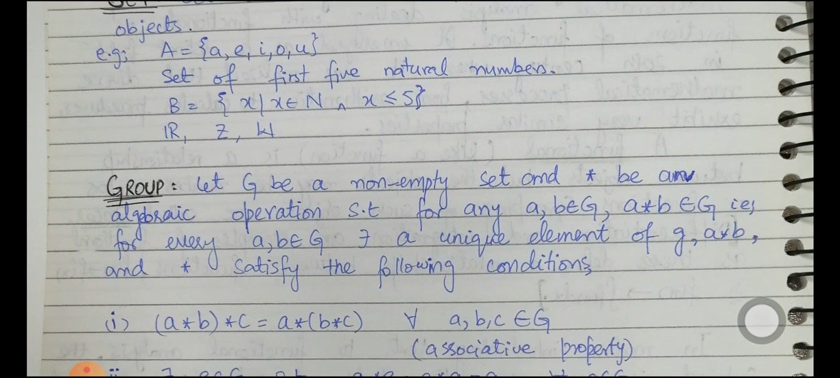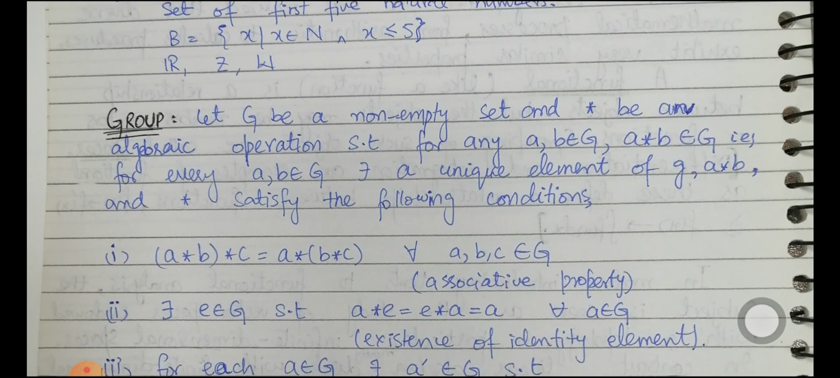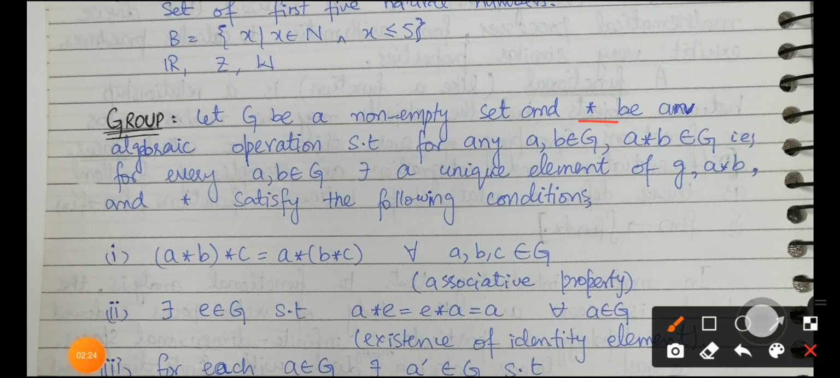Similarly, we define the group. Let G be a non-empty set and * be an algebraic operation. It's not necessary that it is normal addition or multiplication. We can define it any way. So * is an algebraic operation such that for any a, b belonging to G, a * b also belongs to G, that is, G is closed under this operation.